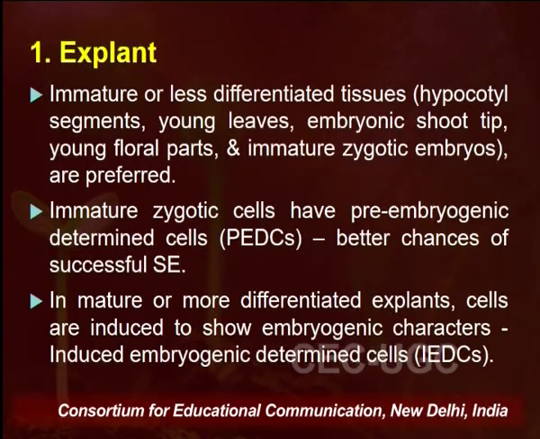So coming on to the explant, the material that is used to develop somatic embryos. It has always been found that immature or less differentiated tissues are always preferred for developing somatic embryos, because these immature or less differentiated tissues, like hypocotyl segments, young leaves, embryogenic shoot tips, young floral parts, or immature zygotic embryos, all have a higher population of pre-embryogenic determined cells.